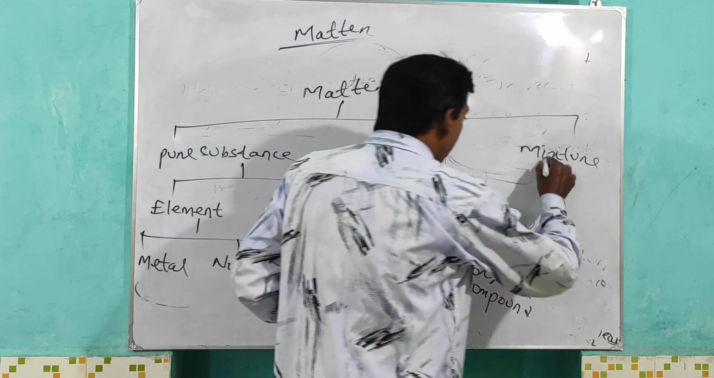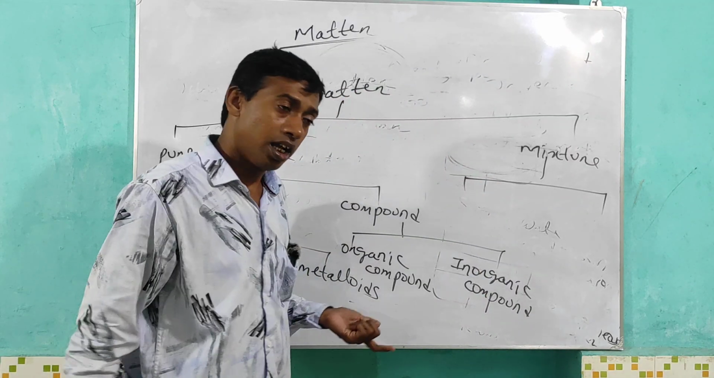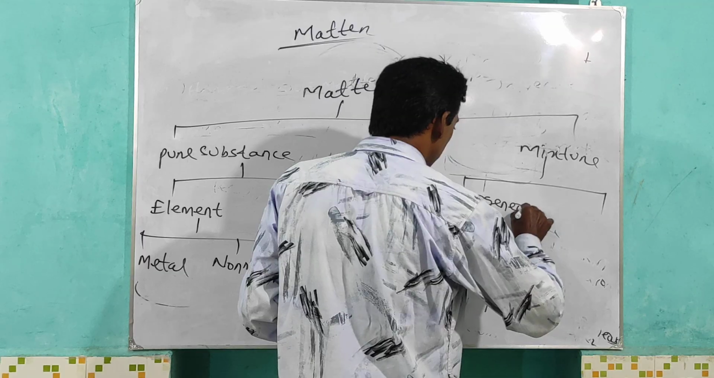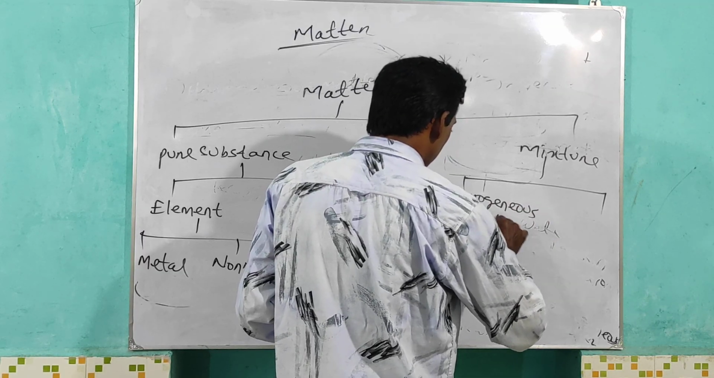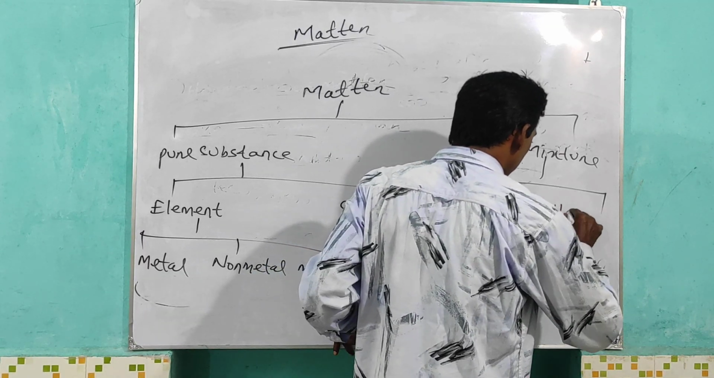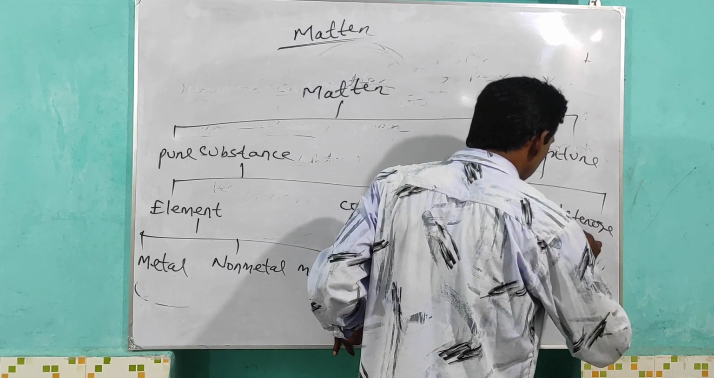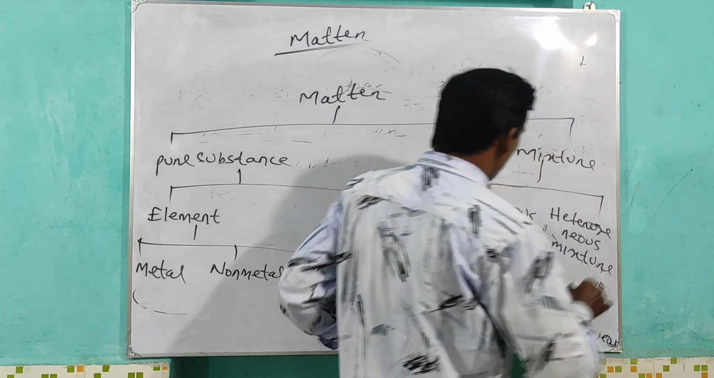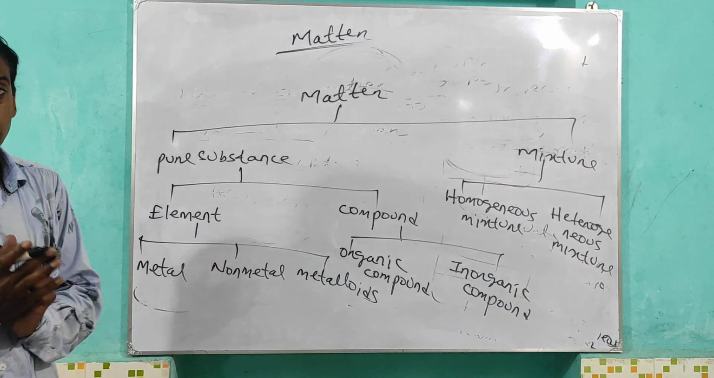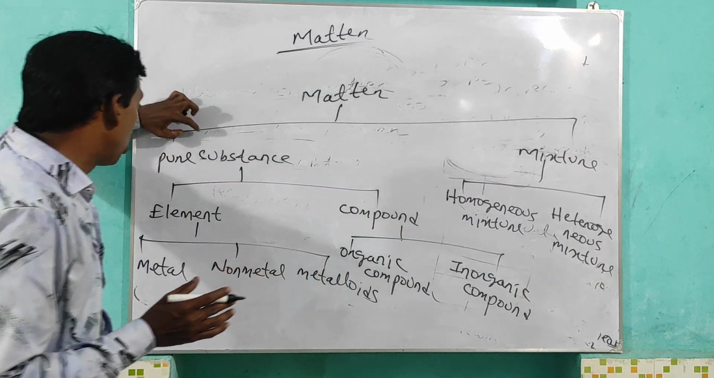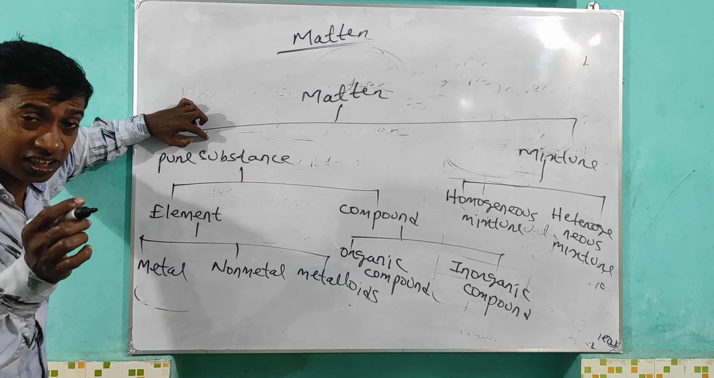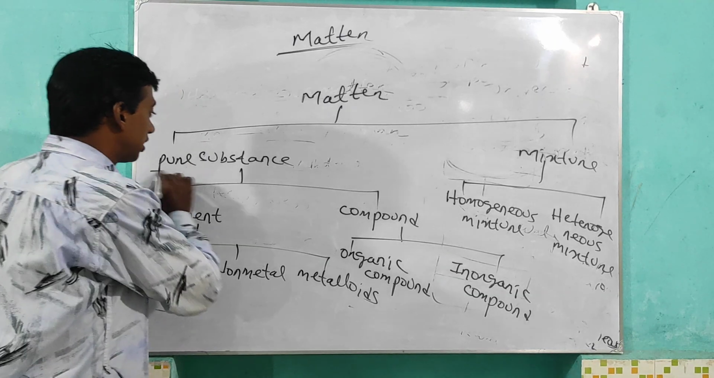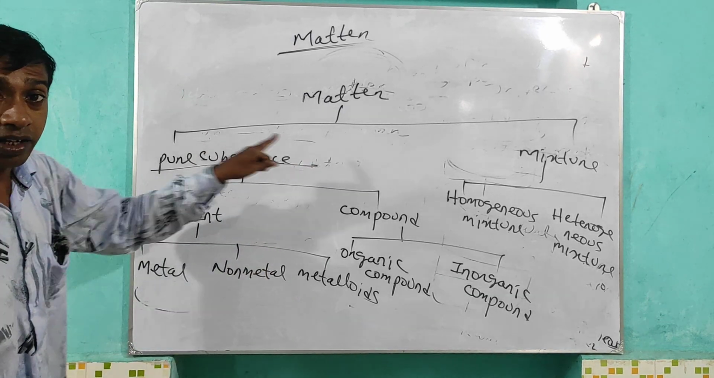Again, mixture. Mixture has two types: homogeneous mixture and heterogeneous mixture. So what is pure substance? If the particles present in a substance are of only the same type, that is called pure substance. It is of two types: one is element, the other is compound.